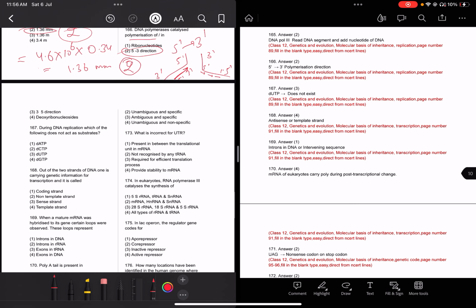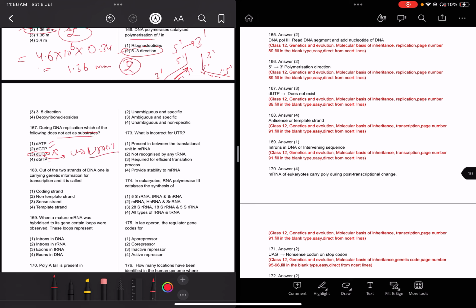Now read question 167 carefully. During DNA replication, which of the following does not act as a substrate? Does dATP act or not? dCTP, dUTP, dGTP? Very easy question. Purine and pyrimidine nucleotides act as substrates in the formation of DNA. dUTP contains uracil, and uracil is for the formation of RNA.